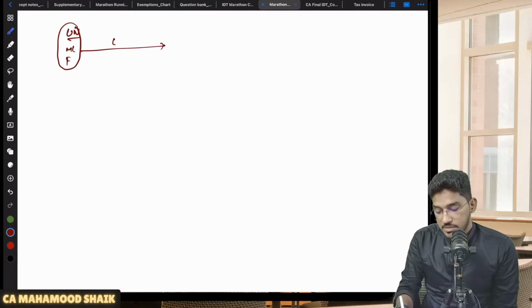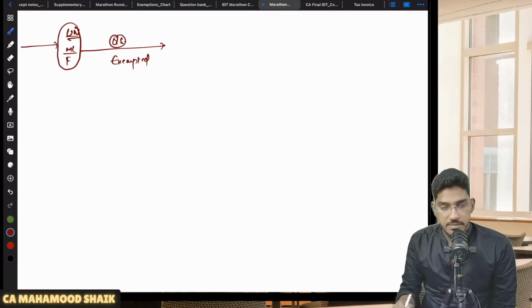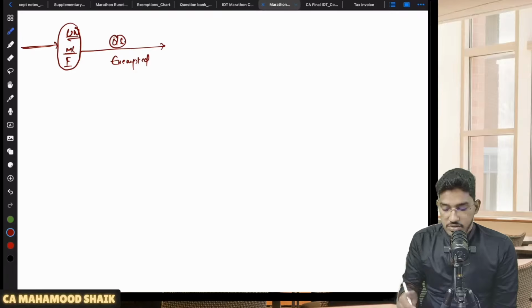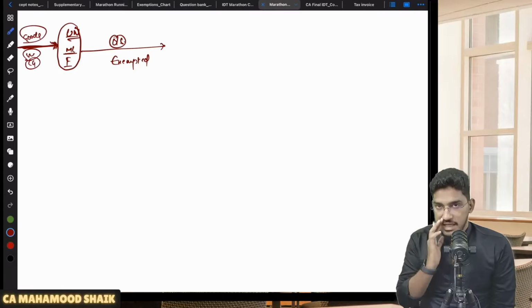Now, whatever outward supplies are provided by these UN bodies, multilateral financial organizations, or these foreign embassies or consulates, their outward supplies are exempted. But they will receive various inward supplies, no? These bodies, to run their operations in India, receive various inward supplies. They might purchase goods, they might purchase services, they might need capital goods. Now the government wants to give refund of GST whatever they have paid on their inputs also, on their inward supplies. Anyhow, their outward supplies are exempted.